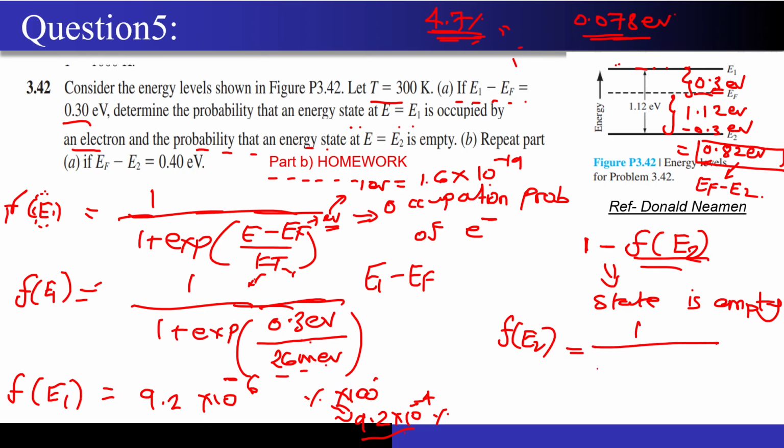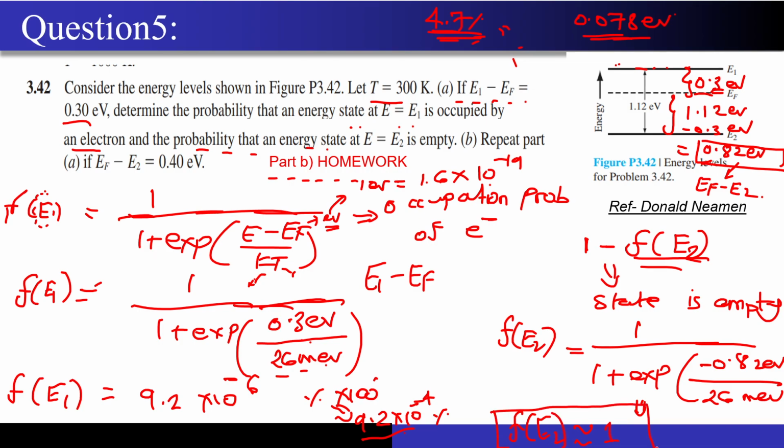So 1 upon 1 plus exponential of (E2 minus EF), which is minus 0.82 electron volts, divided by 26 milli electron volts. Now if you calculate the answer to this particular question, this number that you are seeing over here will be approximately close to 1 only. f of E2 came out to be 1.